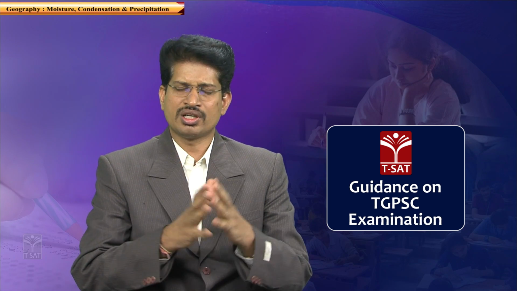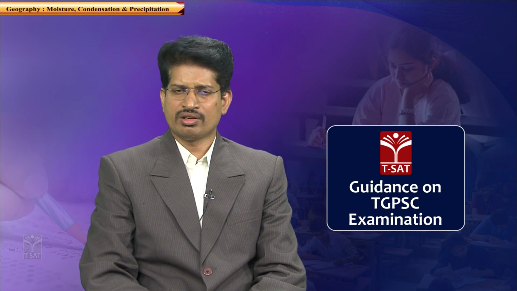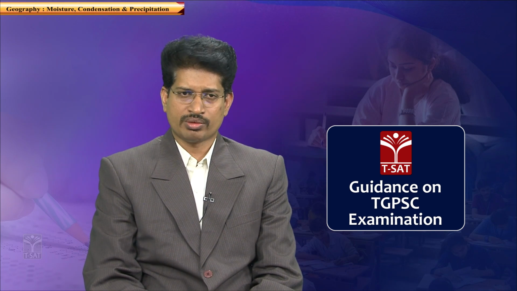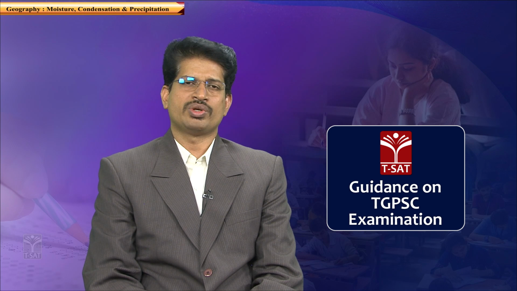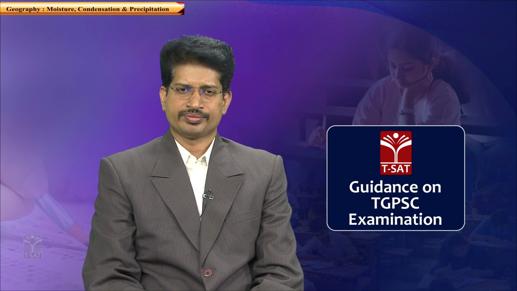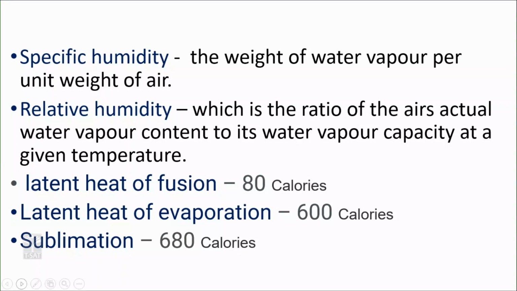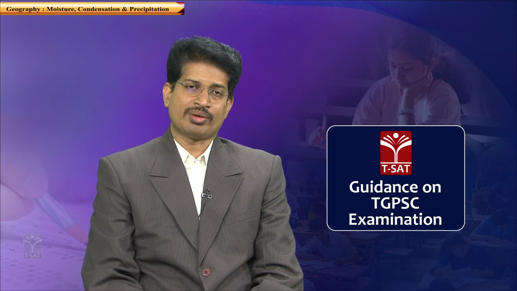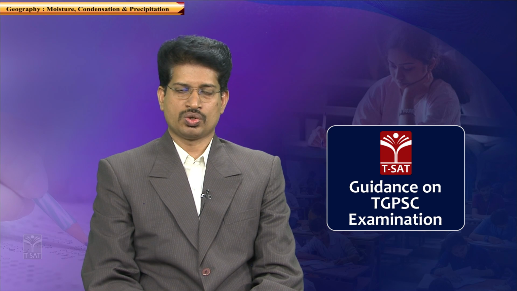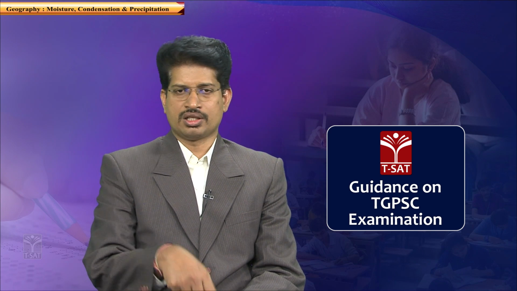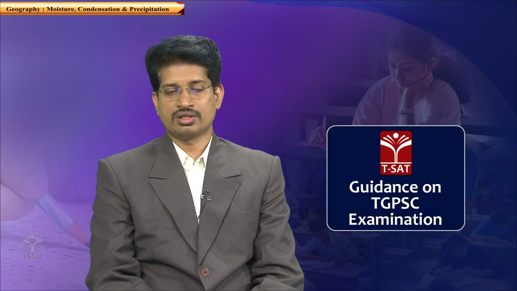The meaning of the word latent here implies hidden, which cannot be measured on a thermometer. That is the reason why it is described as latent. The next is sublimation. Sublimation means a direct change of state from a solid to vapor without becoming liquid. In this process, if ice directly turns into vapor, it requires 680 calories.